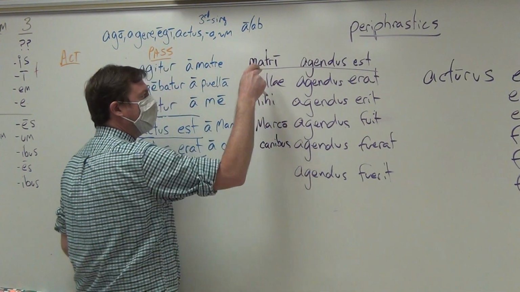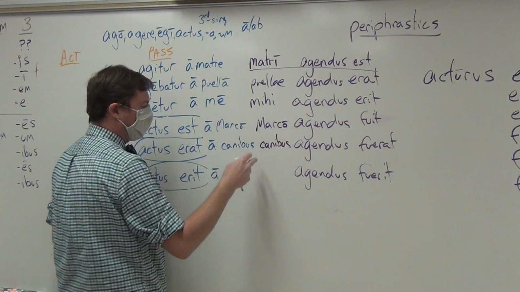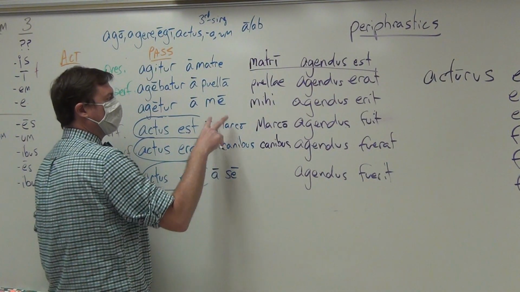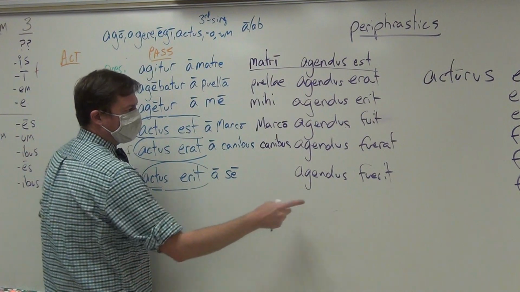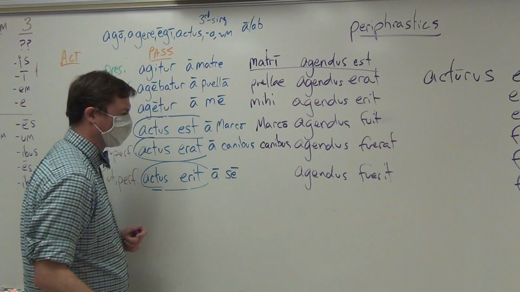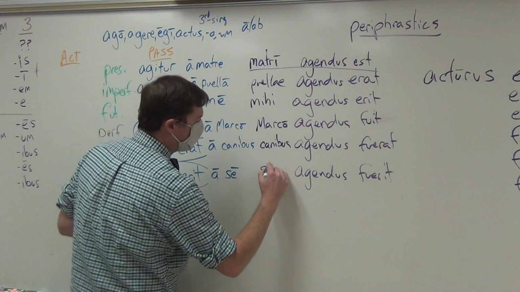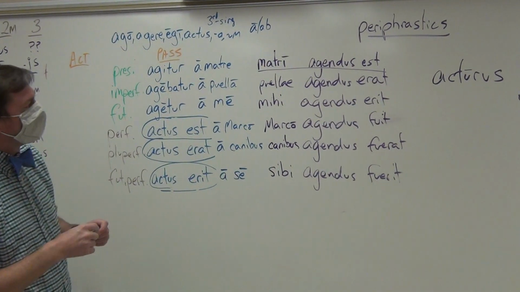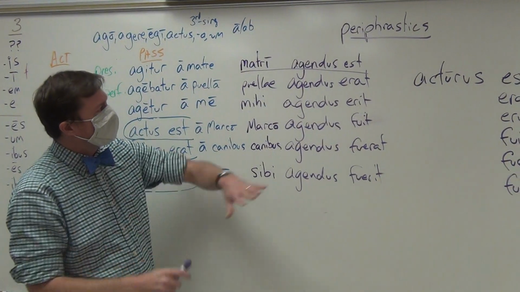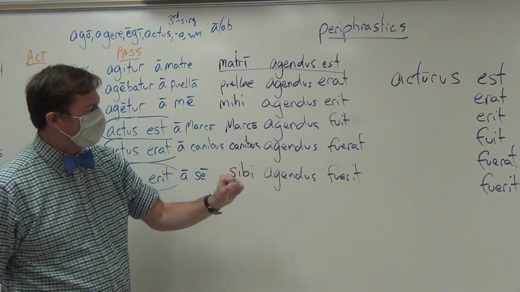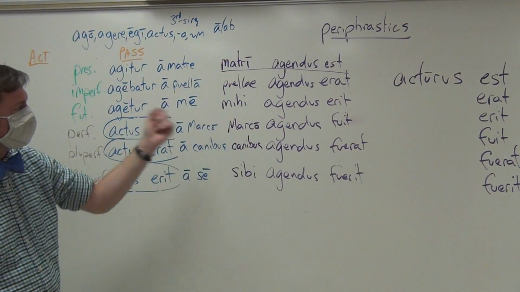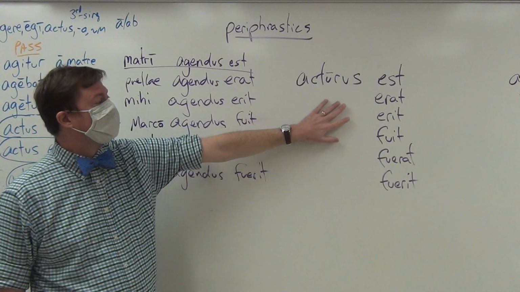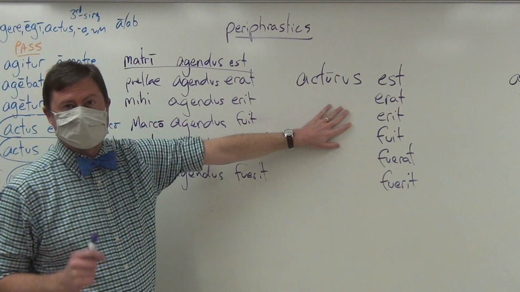And remember, for the dative of agent of each of these, there is no a or ab. That is because a or ab is applicable only to the ablative. And then finally, he will have to have been driven to school by himself. Sibi, from sui, sibi, se. And so, in each one of these, you can see, again, a future passive periphrastic shows obligation, dative of agent. And the future active periphrastic, absolutely idiot-proof.